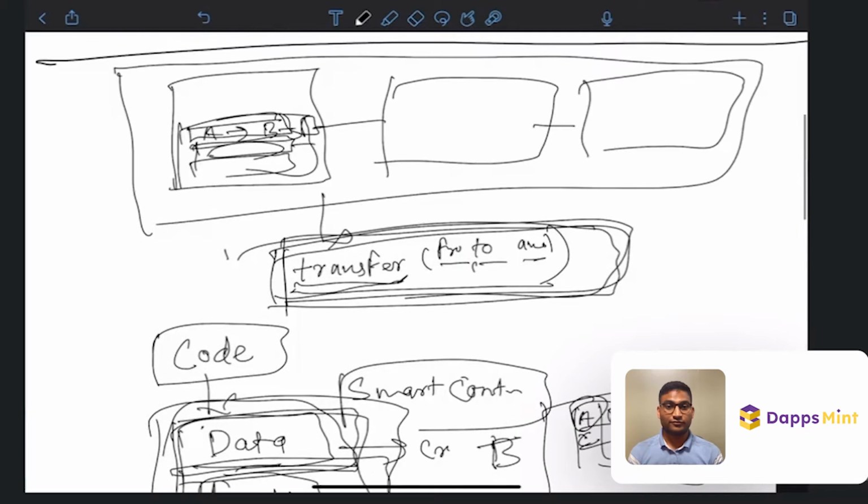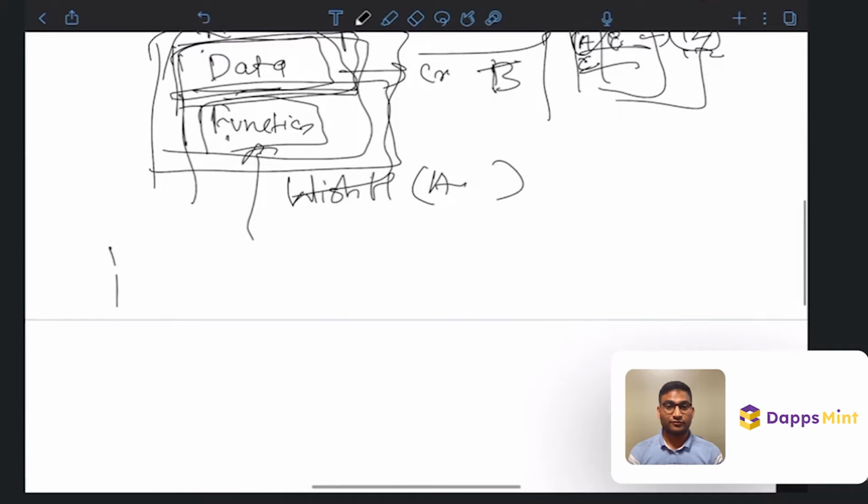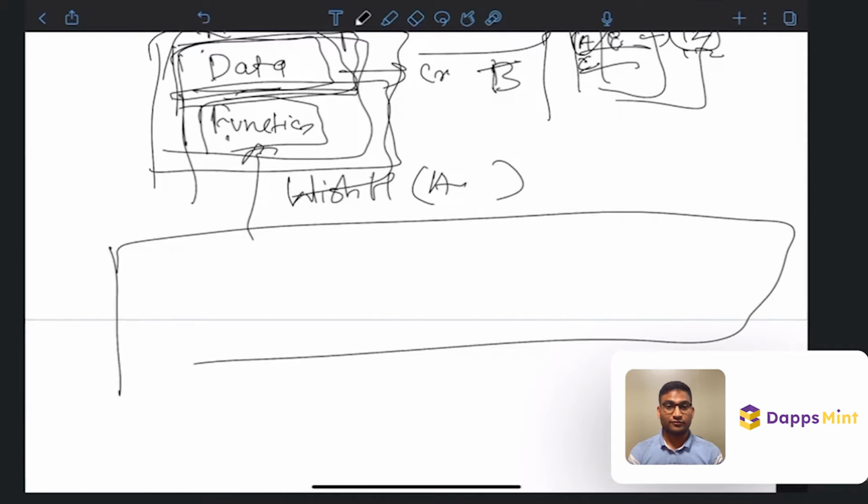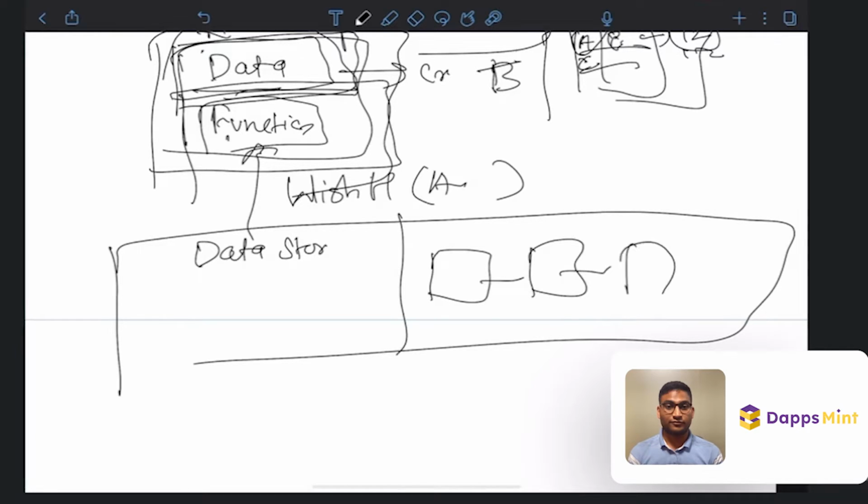Now, how does a blockchain work related to this? We divide the blockchain into two parts. The first part will be a data storage, and the other will be the blockchain itself. Here we will store all the functions that got called. So from my smart contract, someone called function one, from someone else's contract, and so on. These are all transactions. This is actually a block, and there is a list of functions that were called from any smart contract.